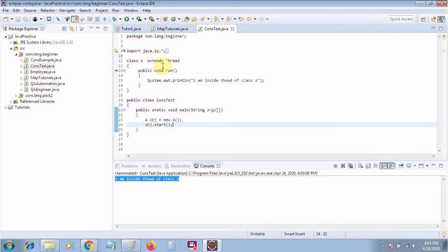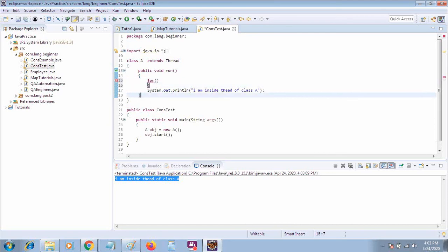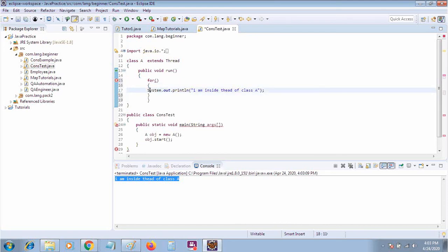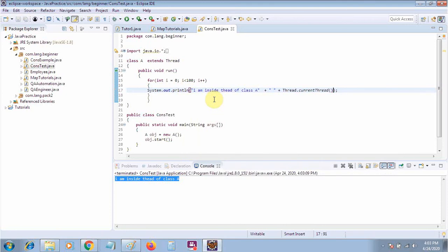Suppose that there is a class, it has a thread. Now suppose you need to perform something like this. You need to run a for loop, int i is equal to 0, i less than 100, i plus plus. So 100 times you are printing this, and also you are getting your thread. I will say Thread dot currentThread, a method which will let you know which thread is running.